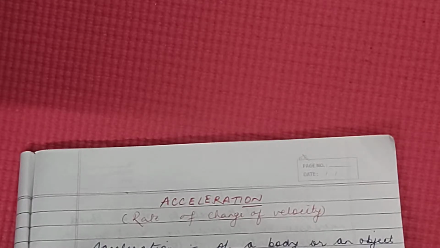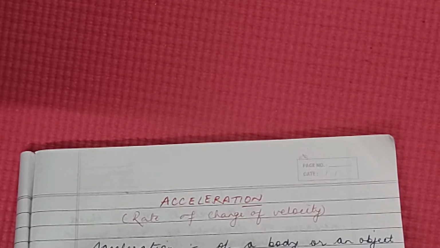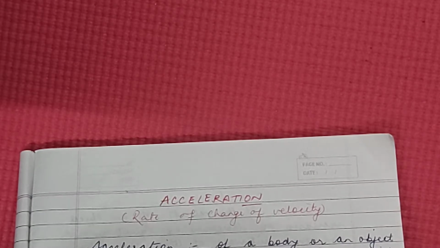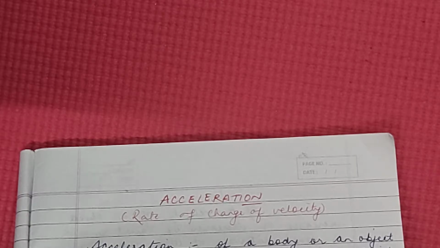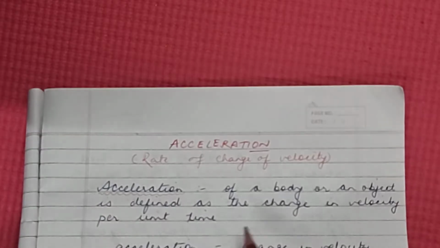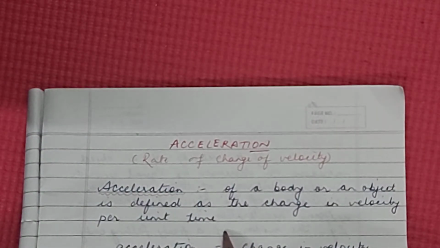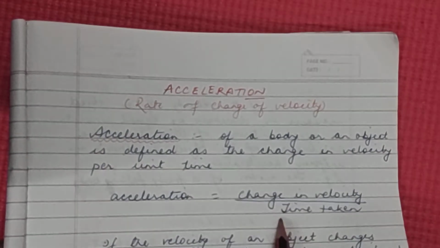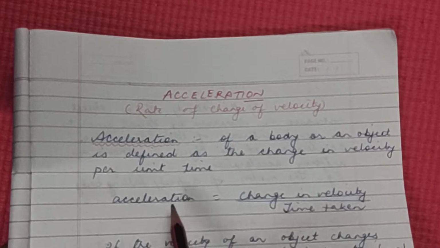So what is acceleration? It tells us by how much amount the velocity of a body changes in unit interval of time. Or in other words, we can say that acceleration is a quantity which measures how quickly the velocity of a body or an object changes. So we can define acceleration as the change in velocity per unit time. So acceleration is equal to change in velocity by time. It is denoted by small a.